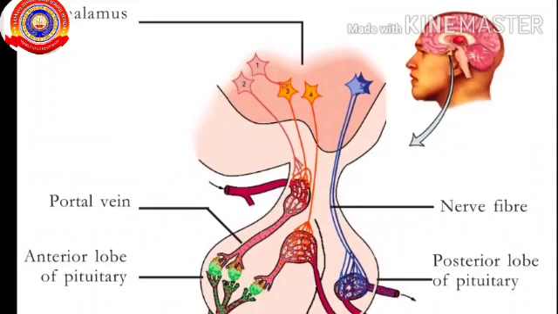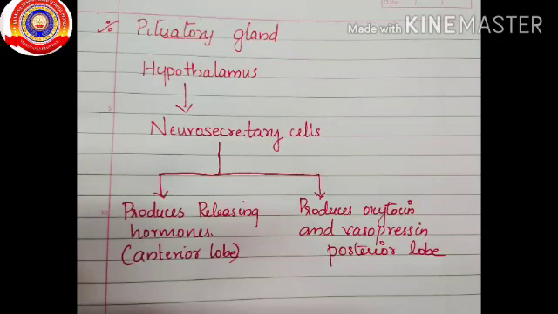Pituitary gland is a bilobed gland, consists of anterior lobe and posterior lobe. Hypothalamus. In the pituitary gland there are neurosecretory cells, and releasing hormones are seen in the anterior lobe, and oxytocin and vasopressin are produced in the posterior lobe.